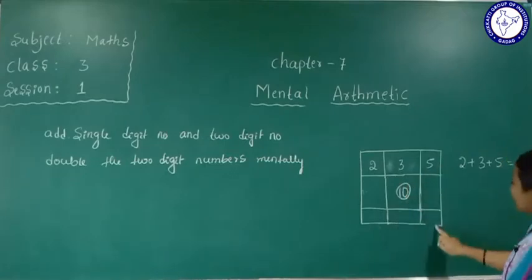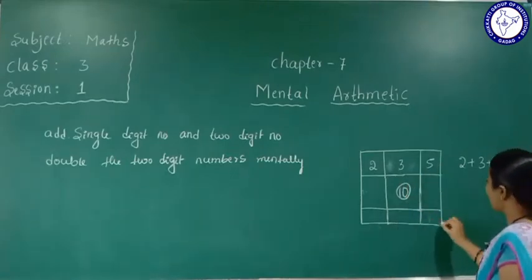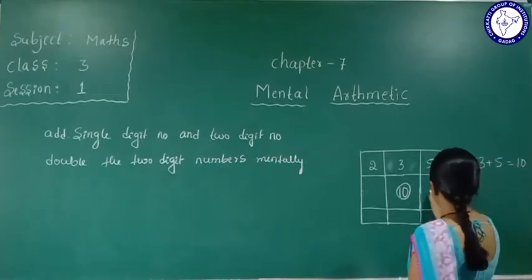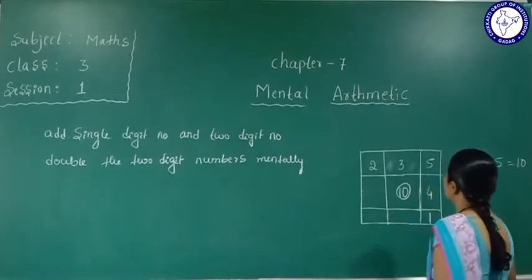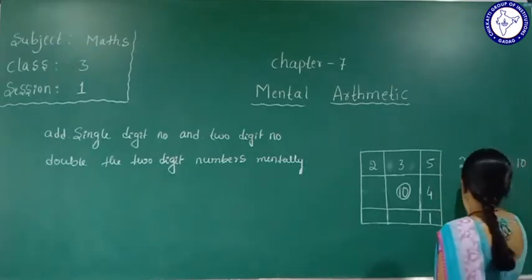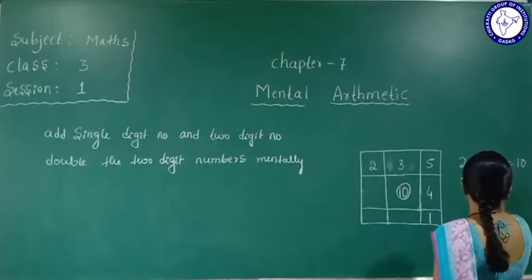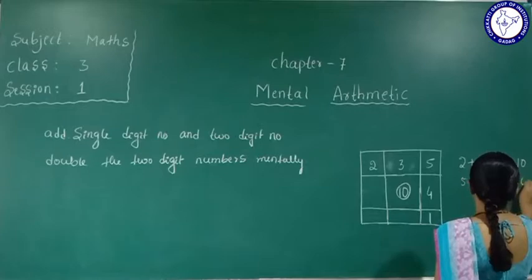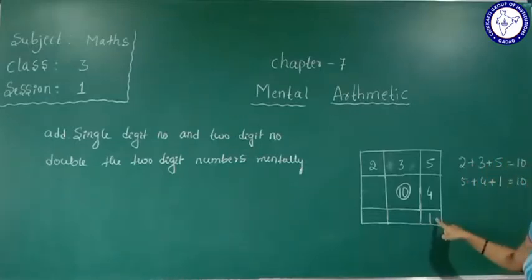Okay. Now like here, 5 plus 4 plus 1. 5 plus 4 is 9. 9 plus 1 is 10. 5 plus 4 plus 1, 5 plus 4 is 9, 9 plus 1 is 10. Okay. So we can get the answer.